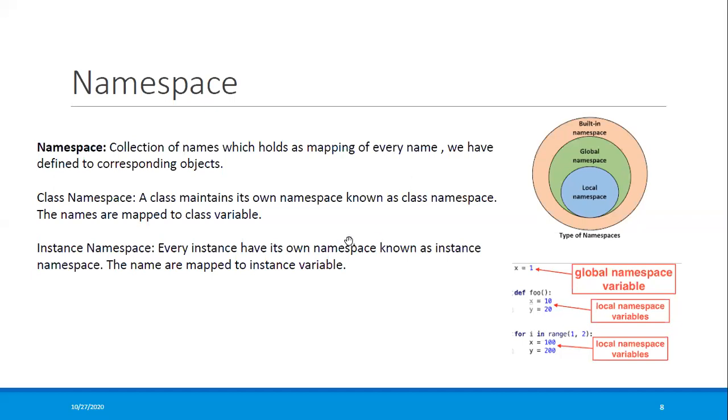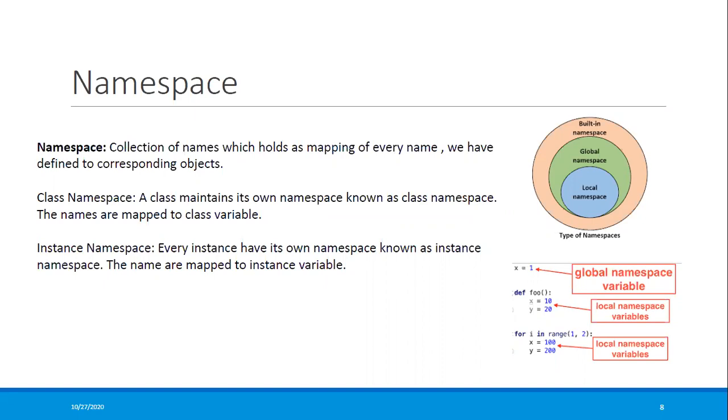This namespace is stored in a dictionary as key-value pairs. It is very important because it makes sure any name used in the program is unique and can be used without any conflict. Suppose I'm using a name in one function, and the same name is used in another function. The Python program will not get confused, because the namespace keeps track that this is for this particular function, for example variable A, and the same name has been used in another one.